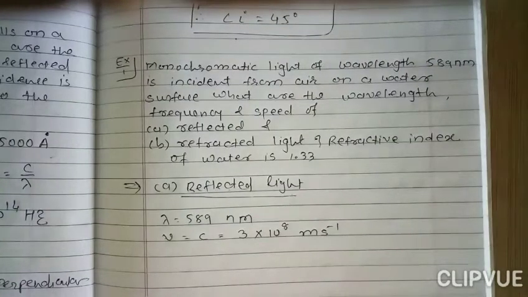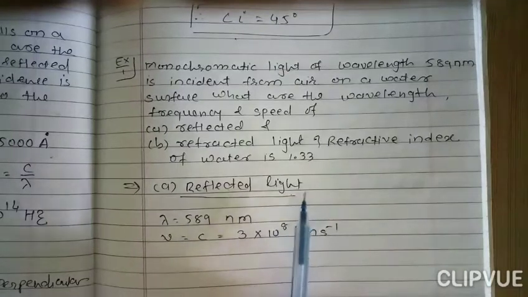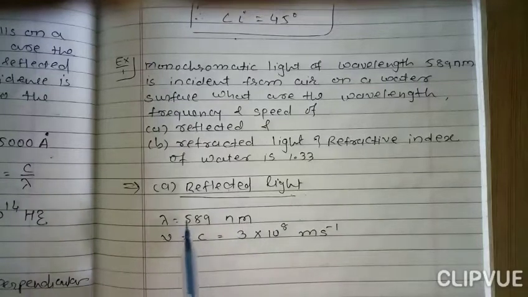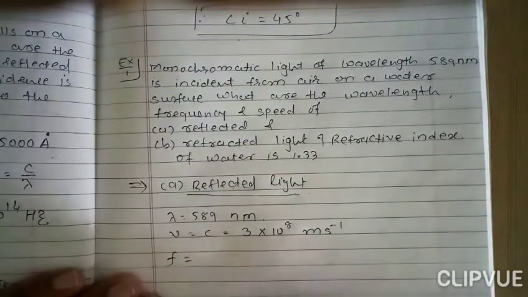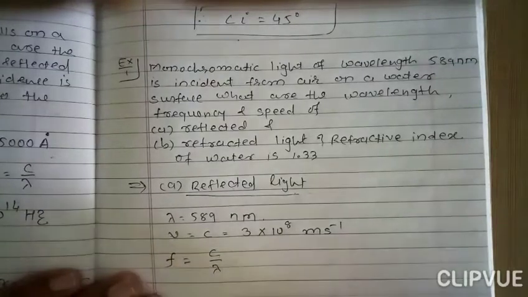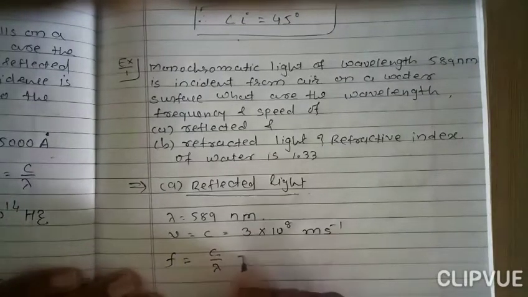So we calculate wavelength, frequency and speed for reflected light, but we know that for reflected light wavelength and speed remain the same. So wavelength is 589 nanometer and the speed is 3 into 10 raised to 8 meter per second. Now we have to calculate the frequency, and we know the formula: frequency f is equal to v or c by lambda, right? You can use v or c because here v is equal to c. So f is equal to c by lambda.